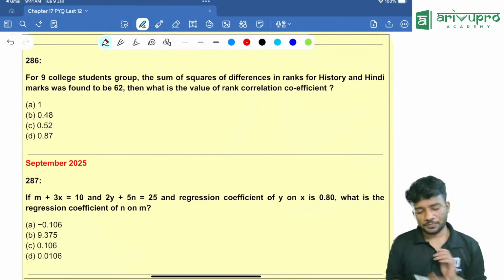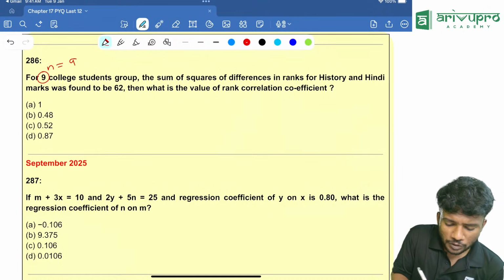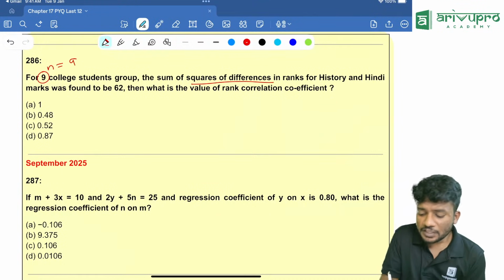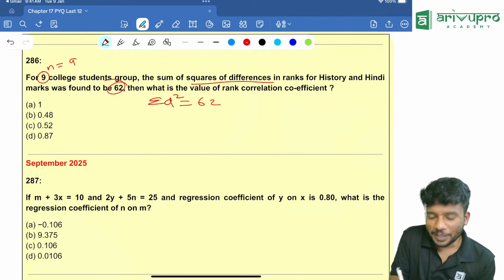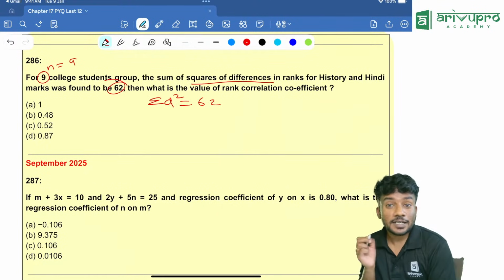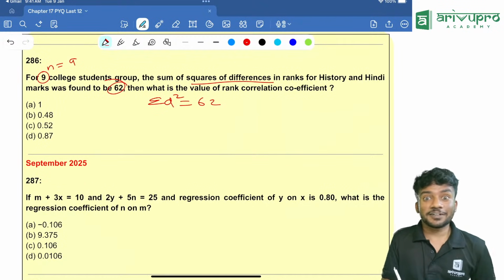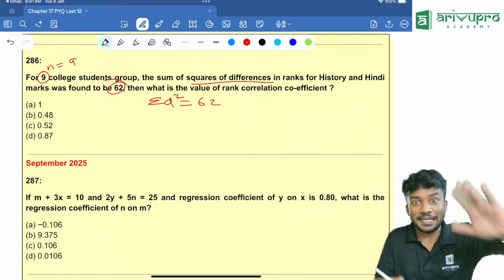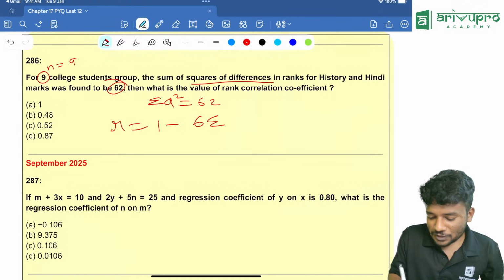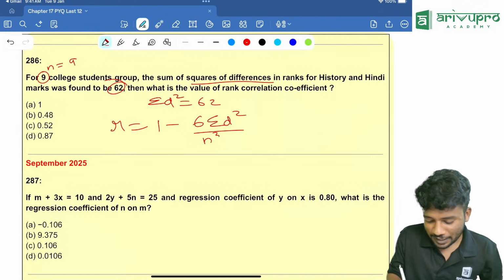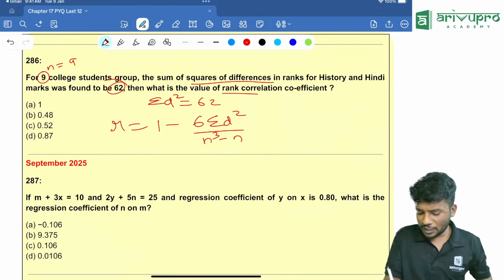Now the next question. For a group of 9 college students, that means n is 9. The sum of the squares of the differences is 62, that means sigma d square is 62. I am telling you, rank correlation coefficient is one of the most repeated topics. Never forget the formula. R is equal to 1 minus 6 sigma d square divided by n cube minus n. We need to find the value of the rank correlation coefficient.